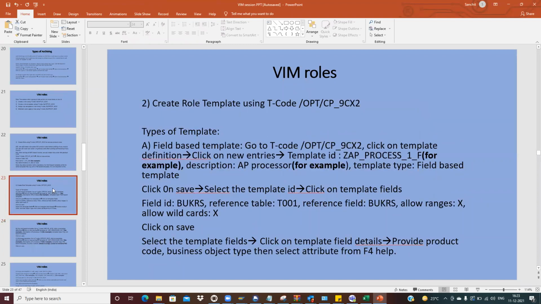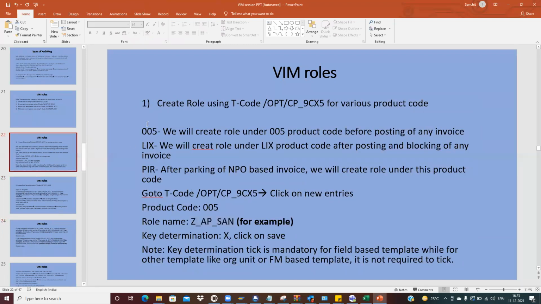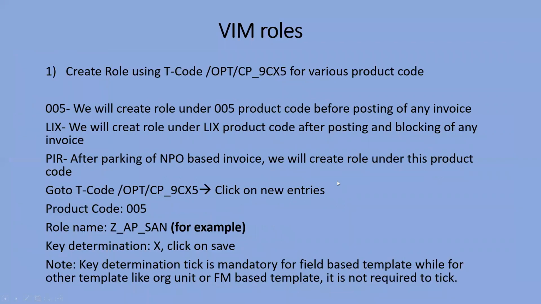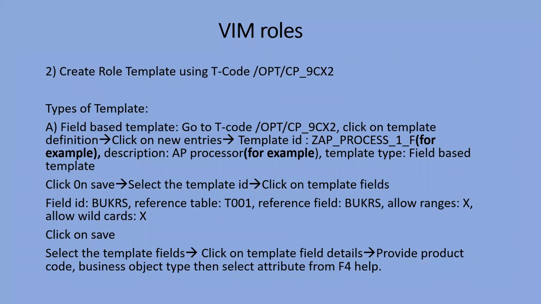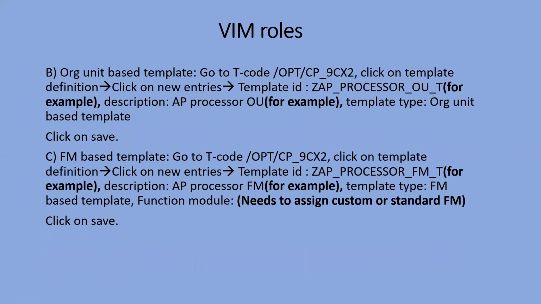Now, like I have discussed in this slide, the key determination field needs to be ticked, that is mandatory for the field-based template type. Then we create the role template. I have described each and everything we need to do. For the field-based template, description, click on save, then field ID, which we have to put based on the company code. We just put each and everything for the field-based template.